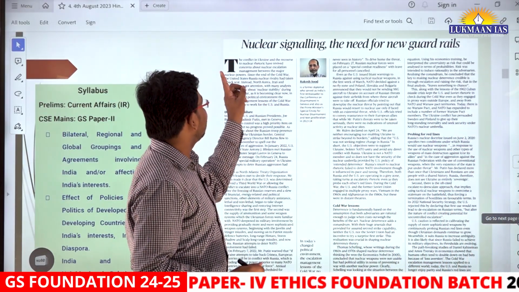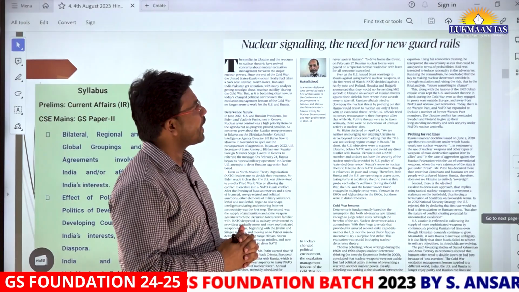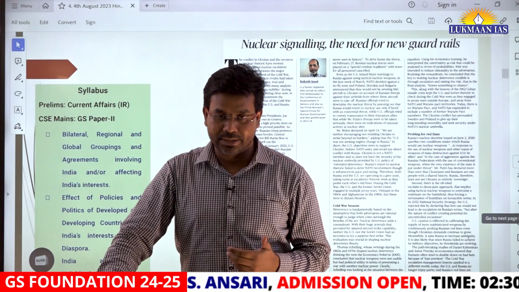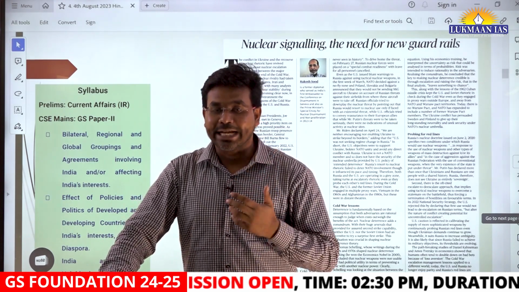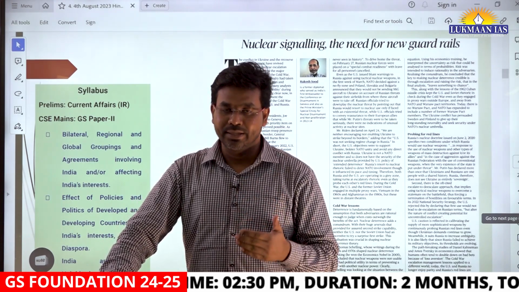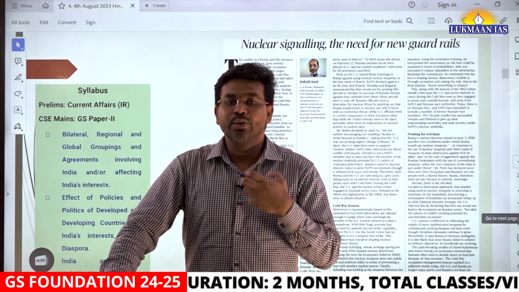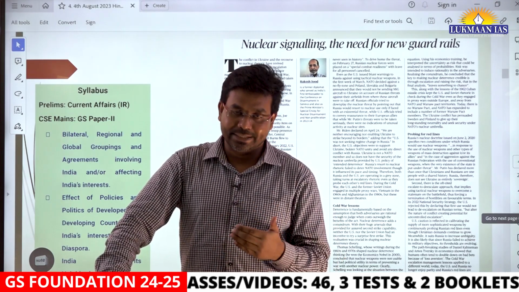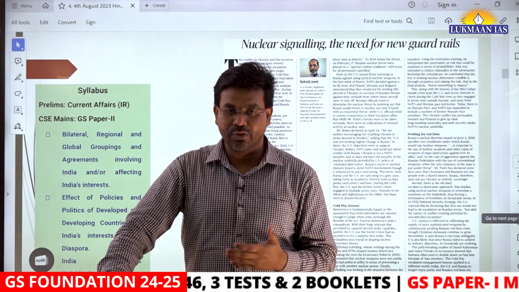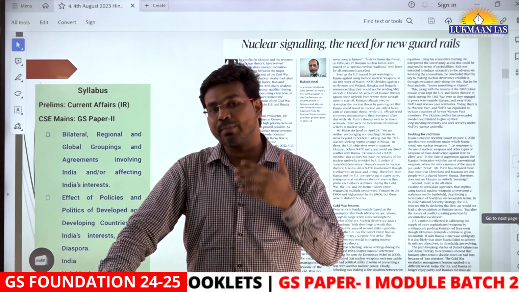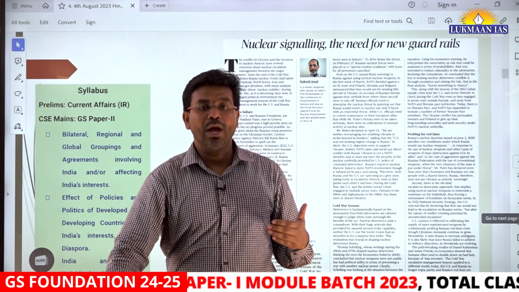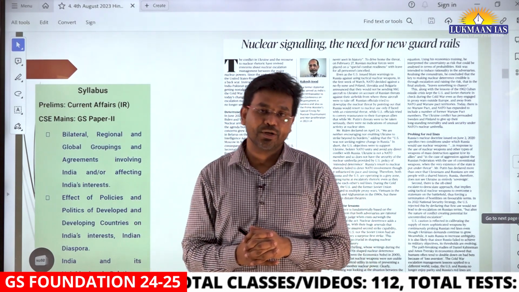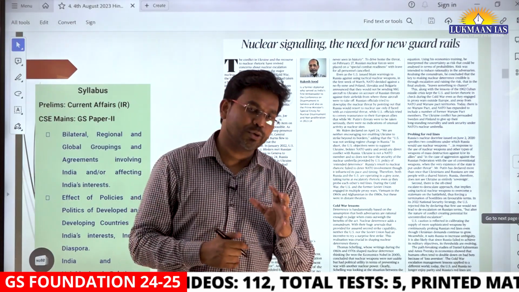It says nuclear signaling, the need for new guardrails. This topic is related to nuclear weapons. We are going to understand the threat of nuclear weapons and how to avert it. We are going to discuss some of the strategies that have been used by different states, meaning different countries, across the world, and also some of the prominent authors who have evolved certain strategies related to management of nuclear weapons.